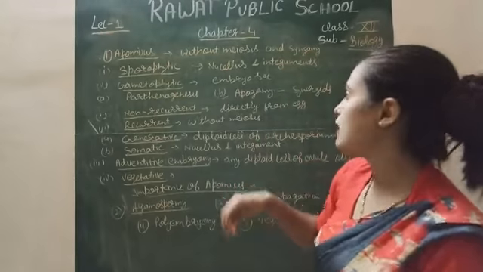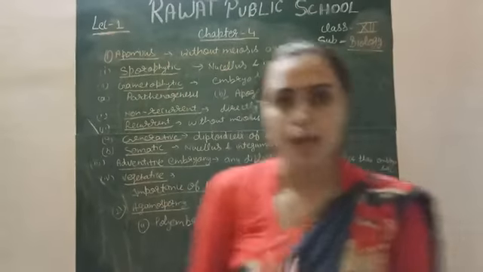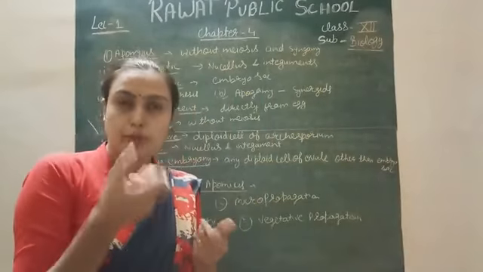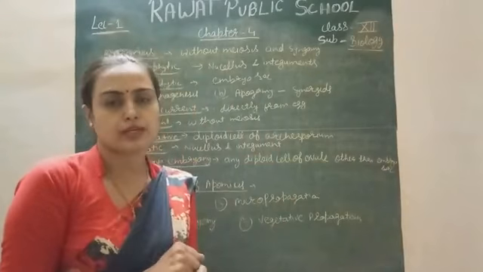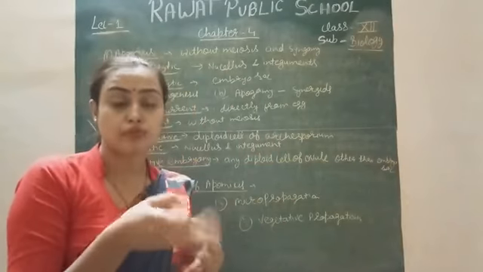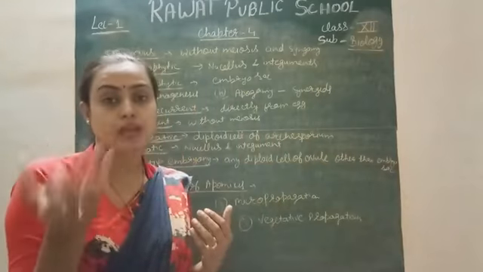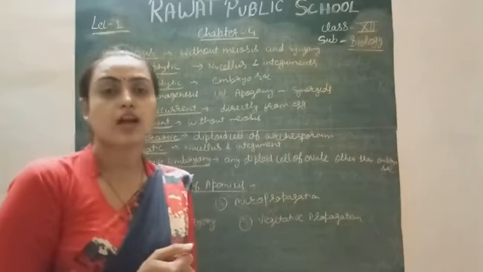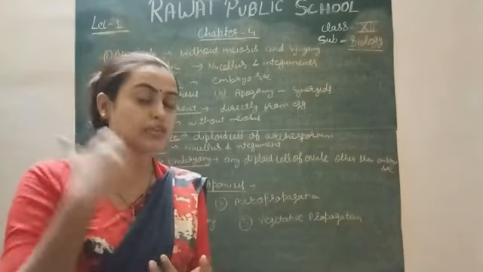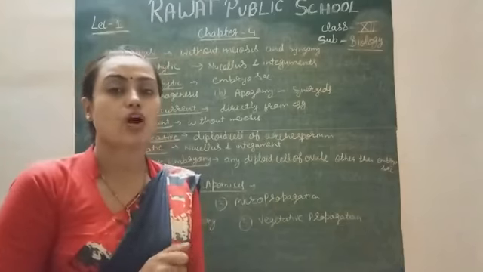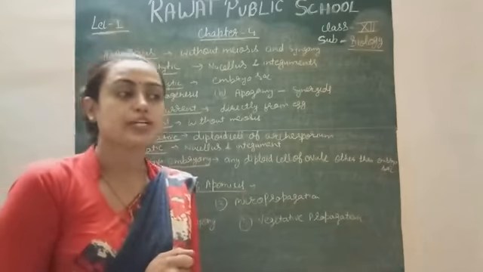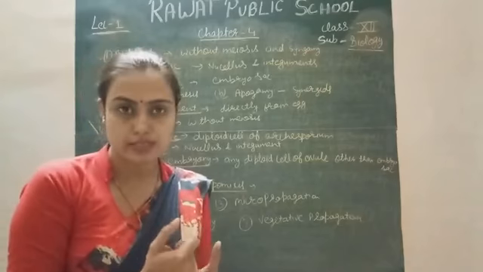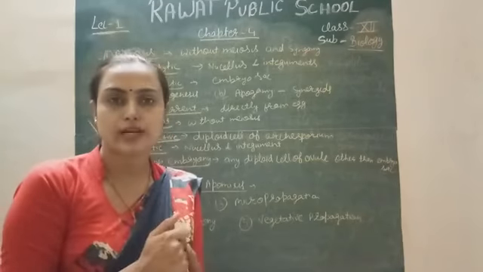Next is apogamy. Apogamy means when the embryo is produced from the diploid cells of the embryo sac. Instead of the egg cell, other cells present in the embryo sac, for example the synergid cells and the antipodal cells, help in the formation of the embryo. The egg cell is not involved in this kind of reproduction.